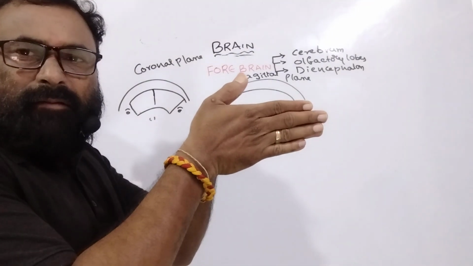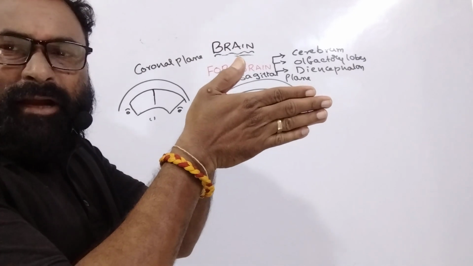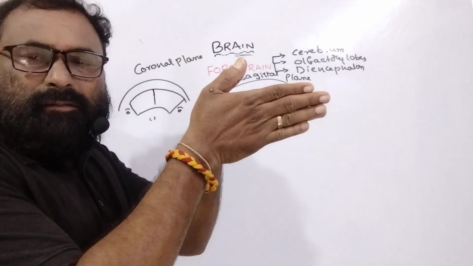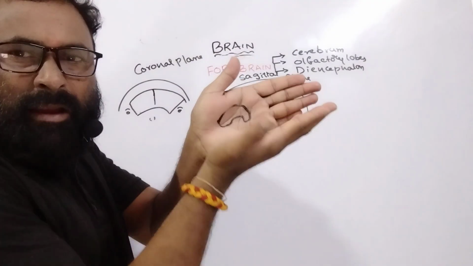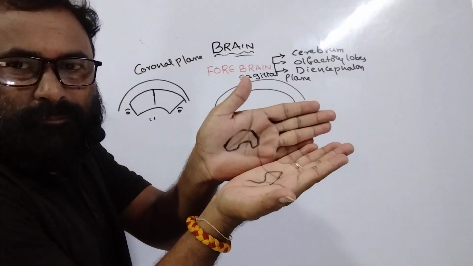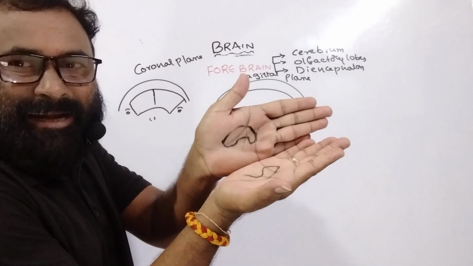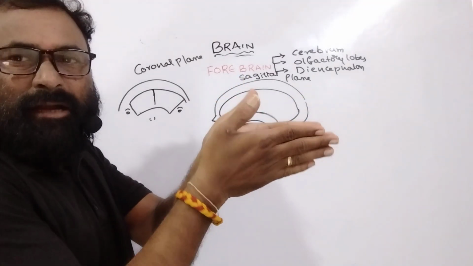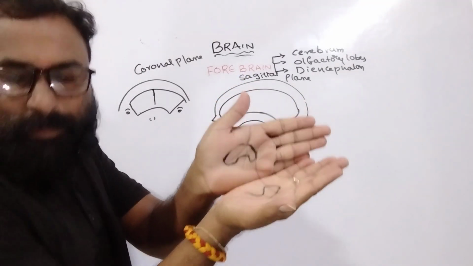When the brain is cut, it shows transverse fibers. If I am opening it, see here, that is the corpus callosum. The corpus callosum is a transverse band which connects the left and right cerebral hemispheres.